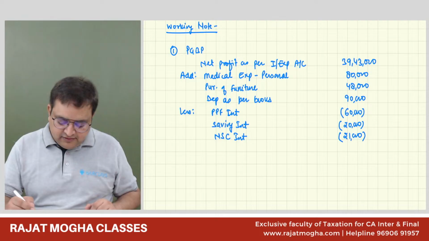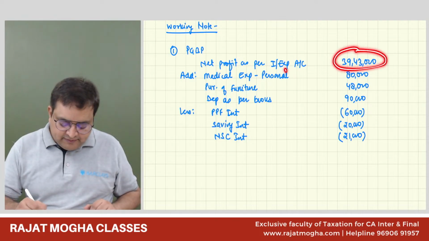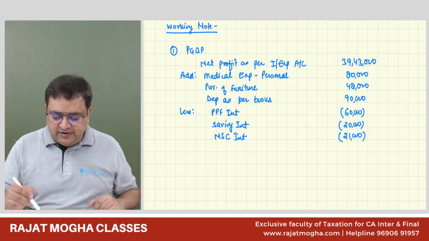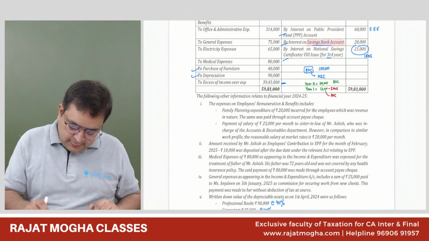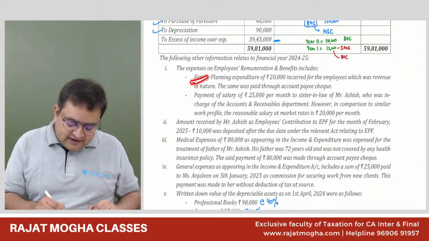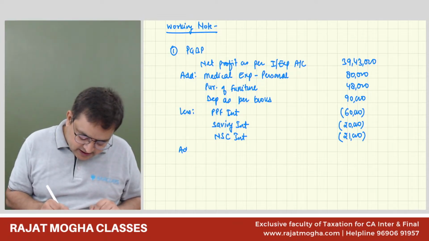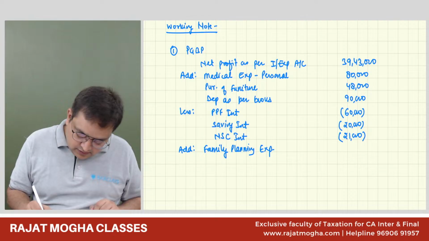See, step 1, net profit as per P&L account. Step 2, expenses side. Step 3, income side. Now look at the information. First, family planning expenses, we will not allow it. How much? 20,000 rupees is incurred. We will not allow, we will add it back. Family planning expenses, not allowed.